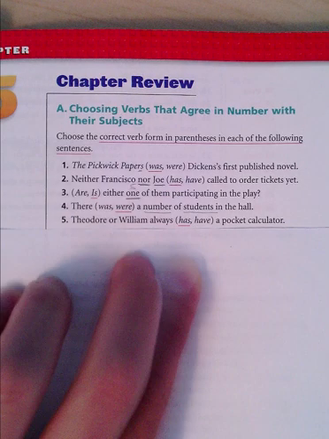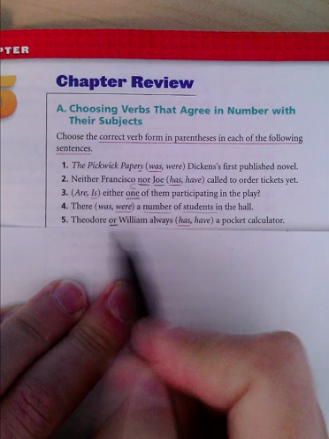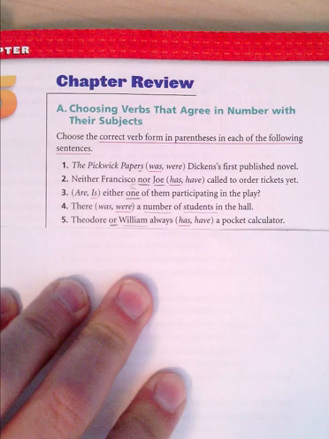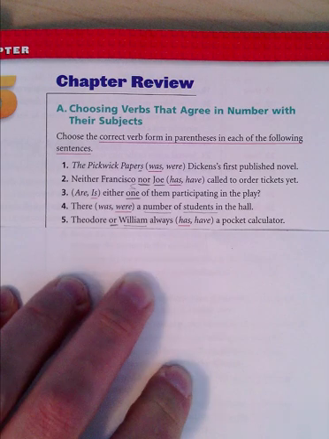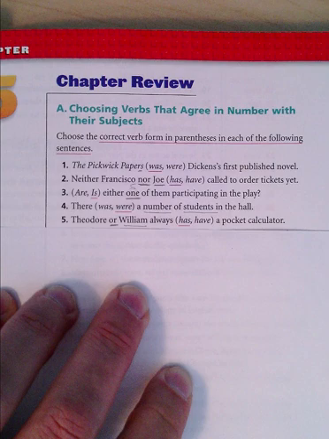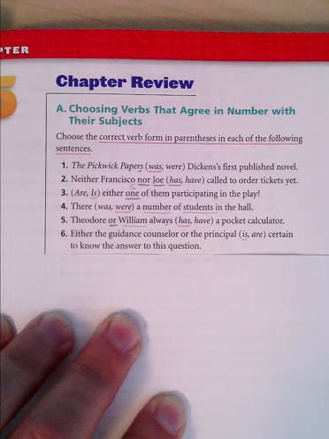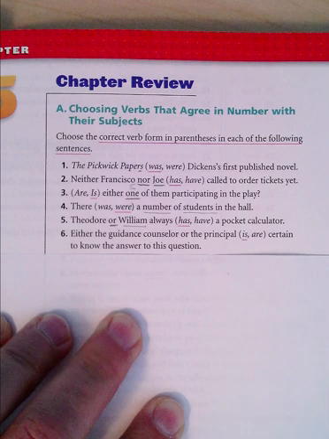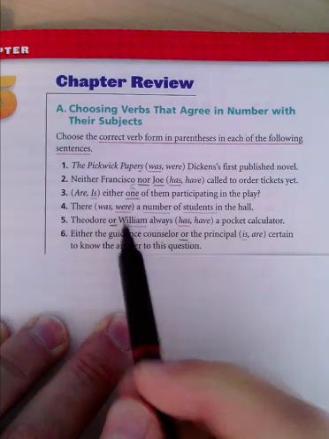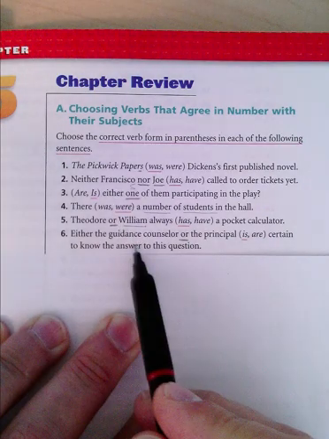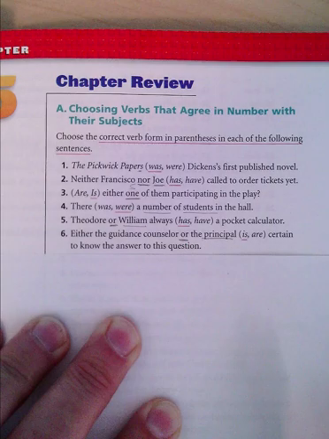Theodore or William always has a pocket calculator. Remember, these are the ones joined by or. When it's joined by or, you go with the subject closest to the verb. Here it's William, which is singular, which means that we need the singular verb. Okay? Next, either the guidance counselor or the principal is certain to know. Again, now we're seeing this pattern here. We've seen it with number 2, number 5, and now number 6. Anything joined by or or nor, you go with the subject closest to the verb.